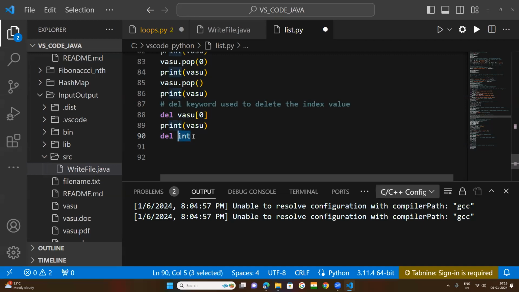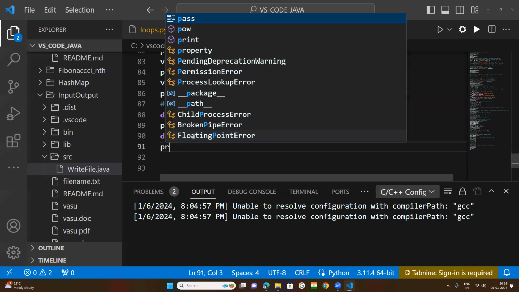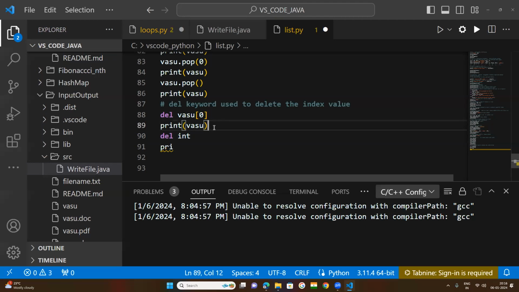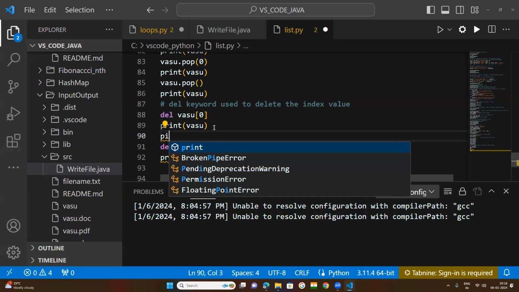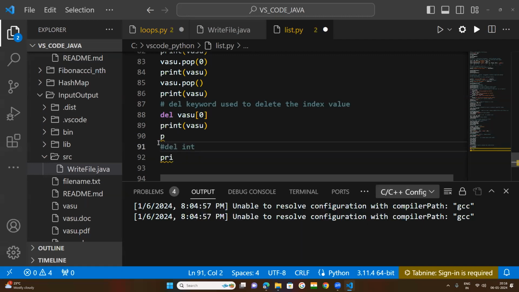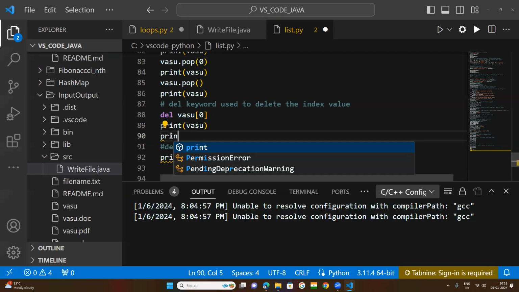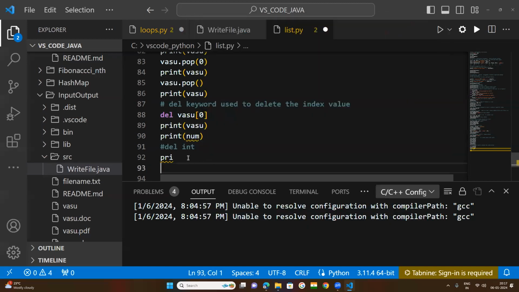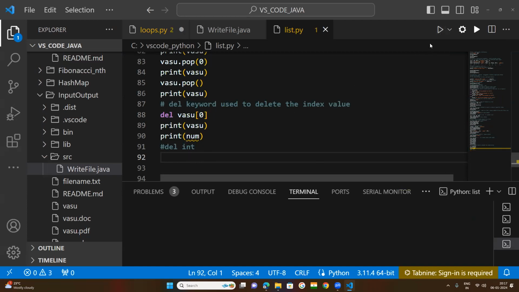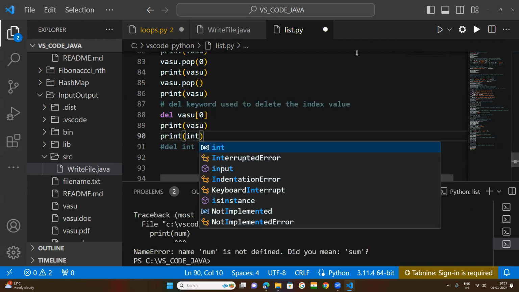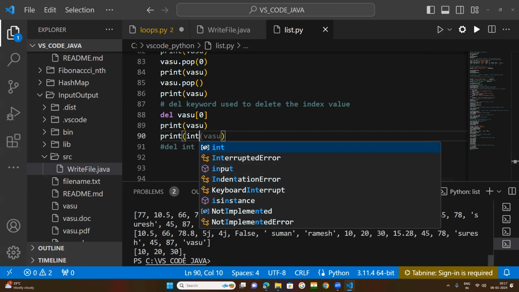If you want to delete that, simply write del and your list name. Before deletion of the list, keep this on comment. Print num, where num is a list. Now you run this. So this is our list.